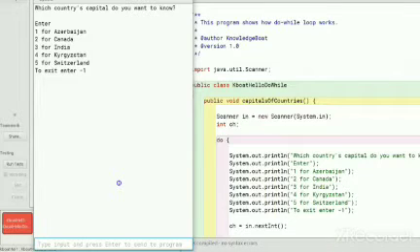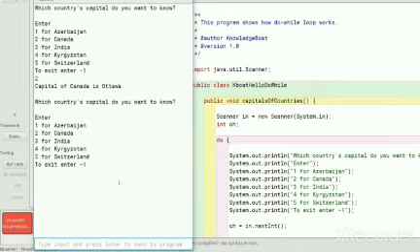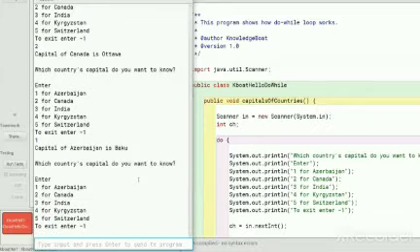I want to know the capital of Canada, so I am entering 2. My program tells me that capital of Canada is Ottawa, and it again presents the menu to me to choose a country or to exit the program. This time, I want to know the capital of Azerbaijan, so I will enter 1. It tells me Azerbaijan's capital as Baku and again presents the menu to me. It will keep on doing this until I enter -1 like this.